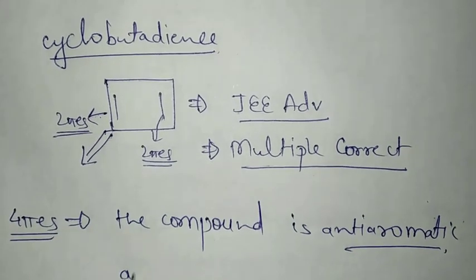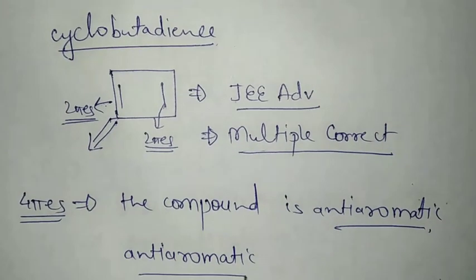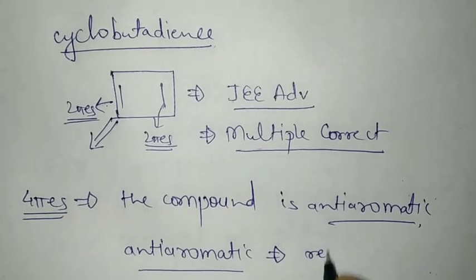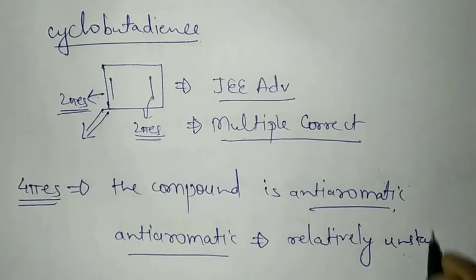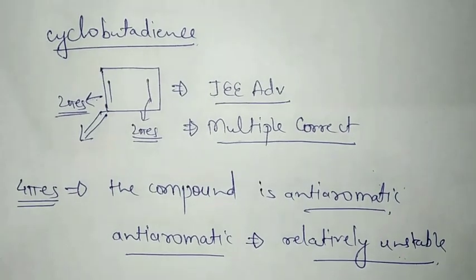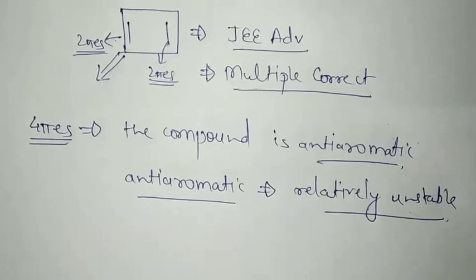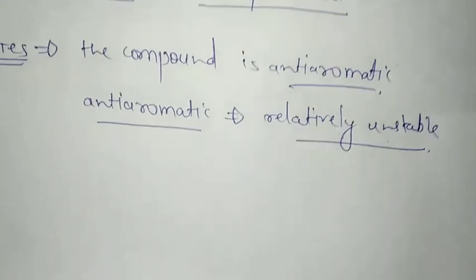Anti-aromatic means the compound is relatively unstable. So anyhow this compound is unstable, but there are a few reactions which we will discuss, and they are very important.